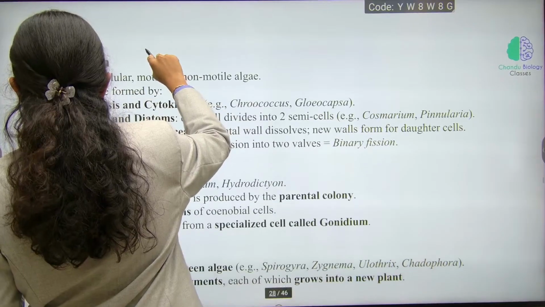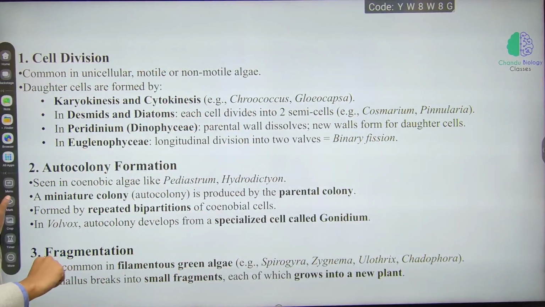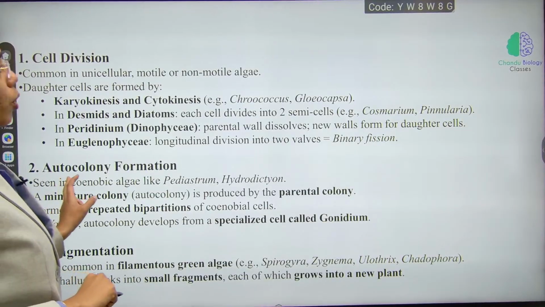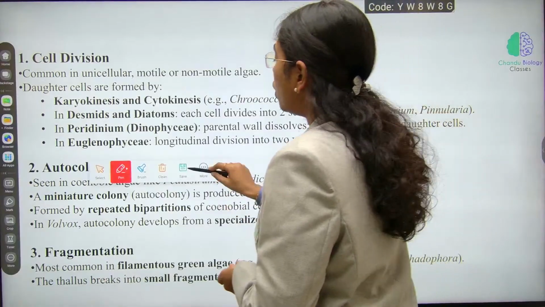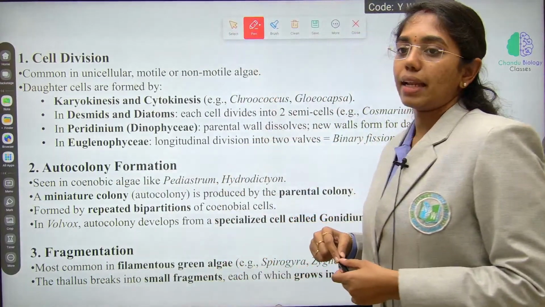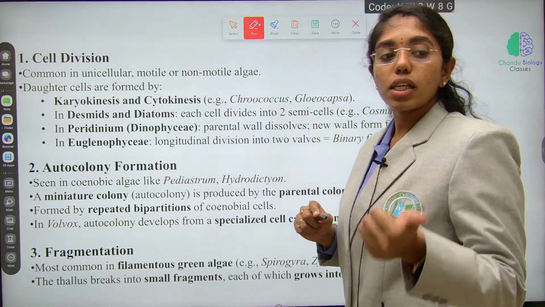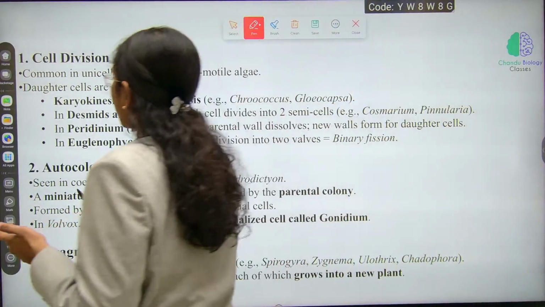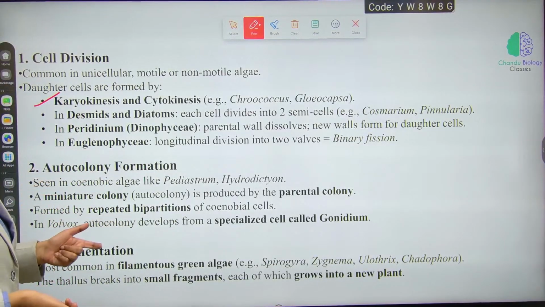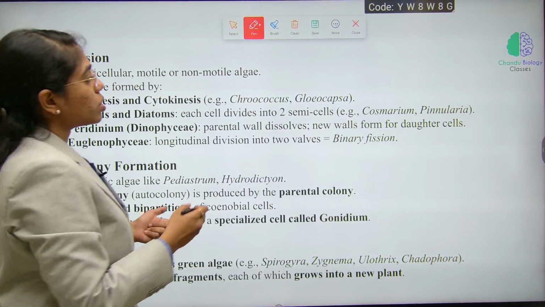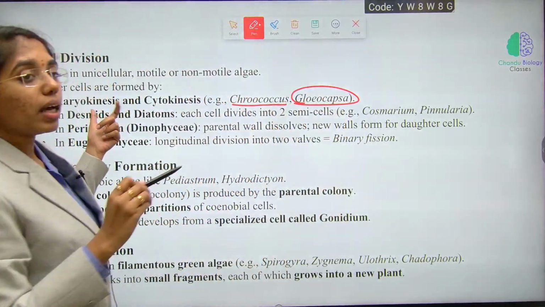Then we will move on to cell division and autocolony formation. How does this happen in algae? It is common in unicellular, motile and non-motile algae. Cell division is the most common method to increase the cell number in algae, wherein sequential karyokinesis is followed by cytokinesis. That is, nuclear separation is followed by cytoplasm separation.